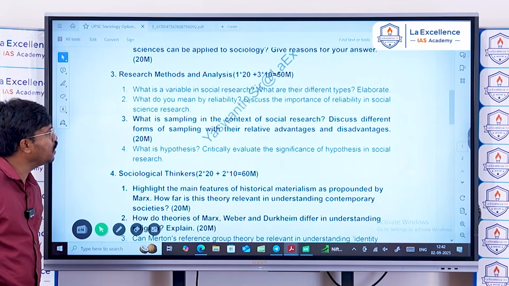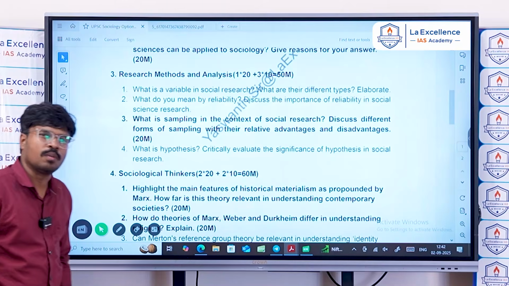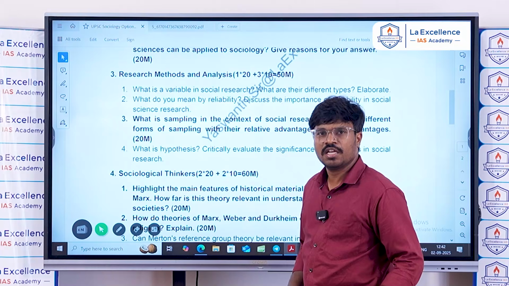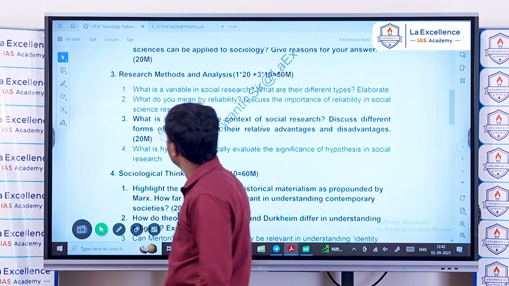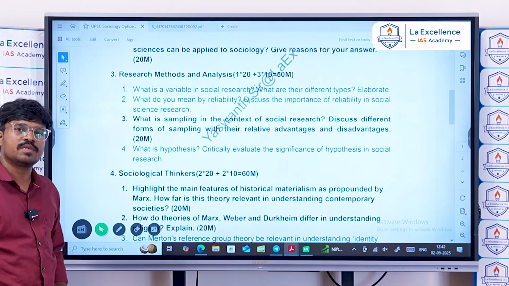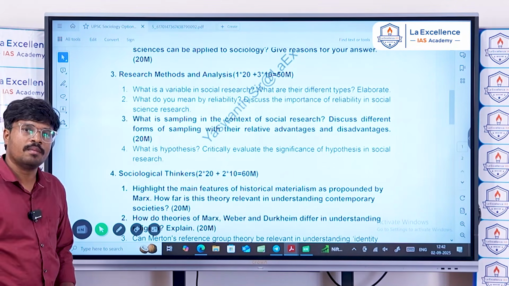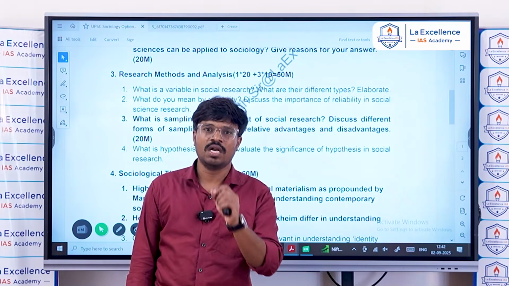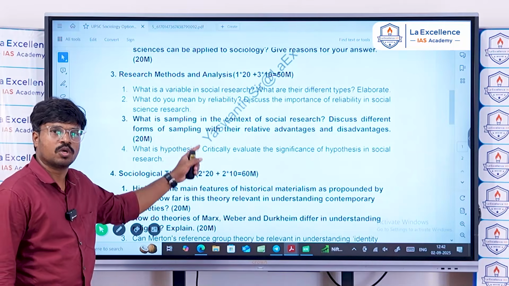So what is a variable in sociological research or social research, and what are the different types? Elaborate. It's a direct question from any class notes. You can find this direct question: what is a variable in social research, what are the different types? Elaborate. Even without reading this chapter, if you have just an understanding of multivariate analysis, you can write a good answer for this particular question.